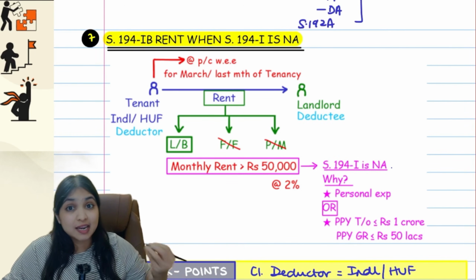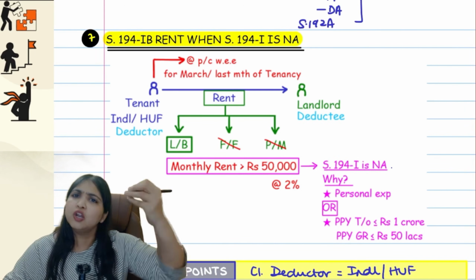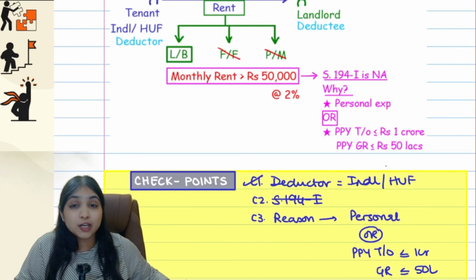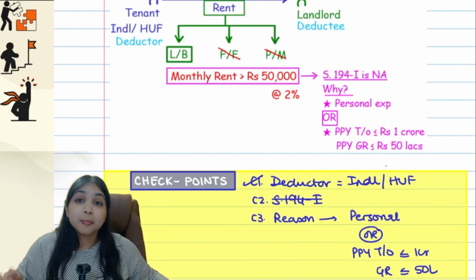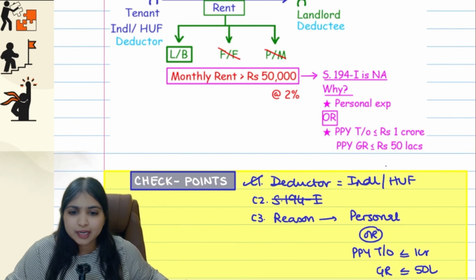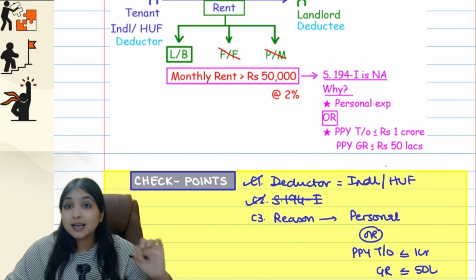If the deductor is any other person, this section itself will not apply. Okay, condition number 1, checkpoint number 1. Checkpoint number 2, I already told you. When will you come to 194IB? If it is rent and 194I is not applicable, then only you will come to 194IB. Checkpoint 2, guys. Then comes your checkpoint 3.